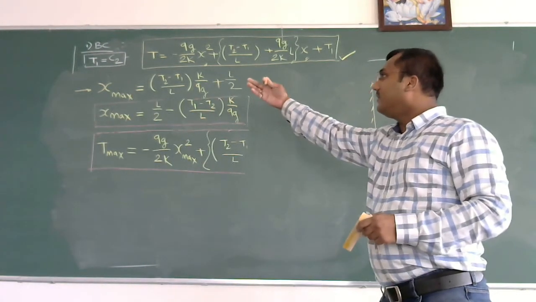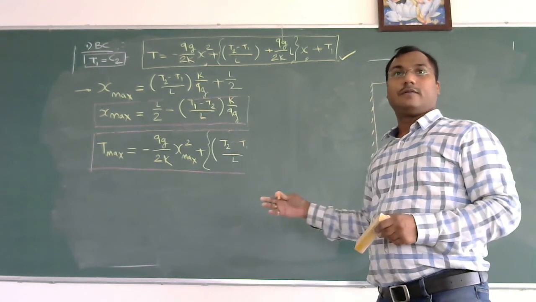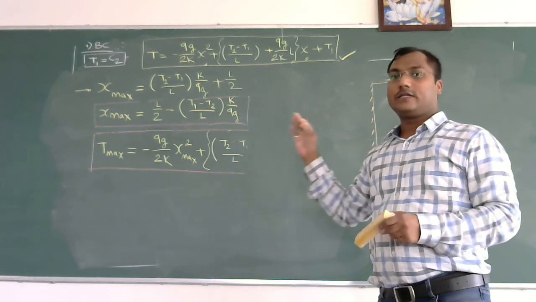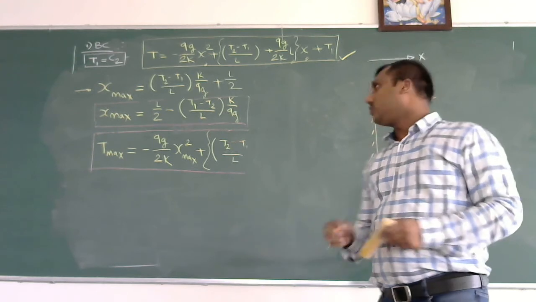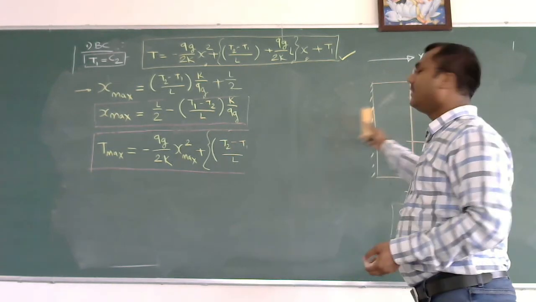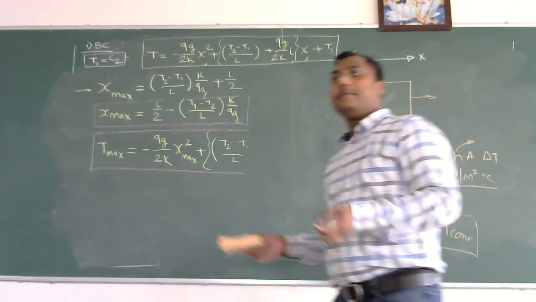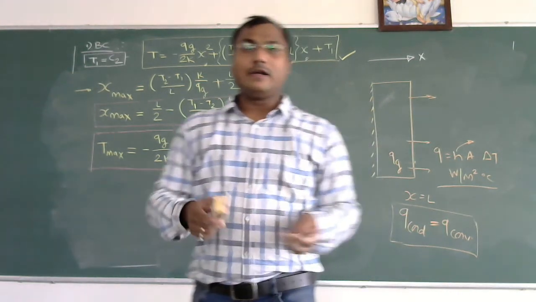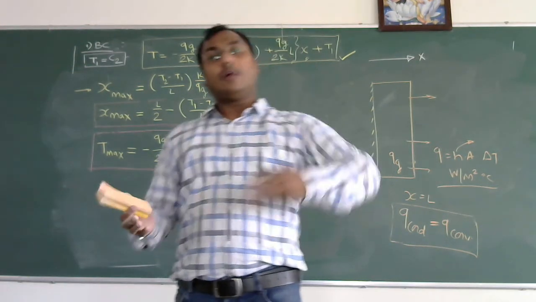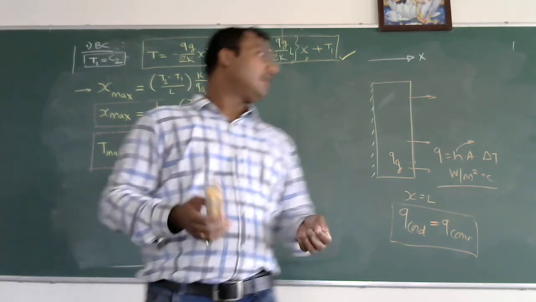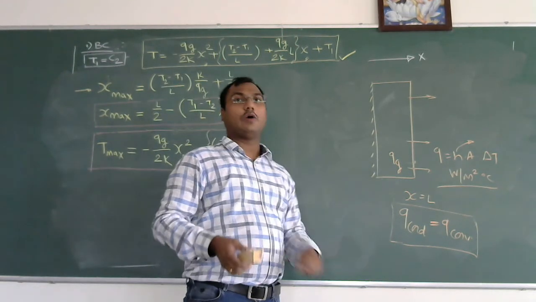Then you will get different values of the temperature, a different location, a different value. So this is the first case, when T1 and T2 were not the same, meaning both surfaces have different temperatures. Now let us solve one more case where the temperatures T1 and T2 are the same.